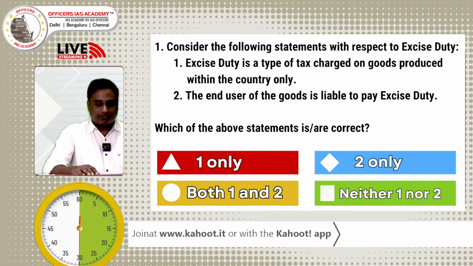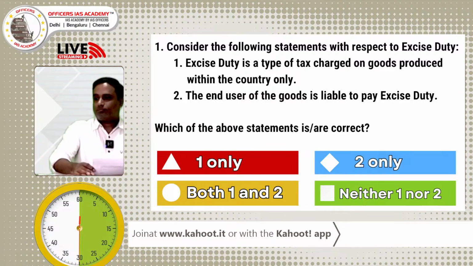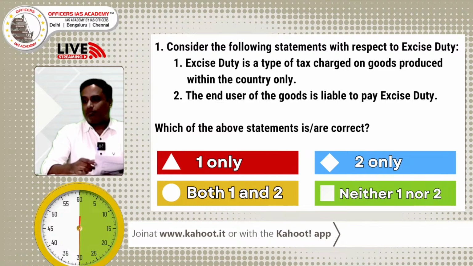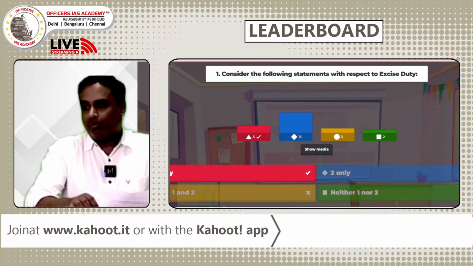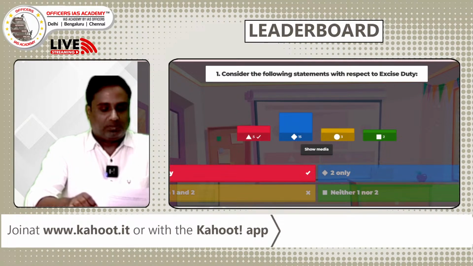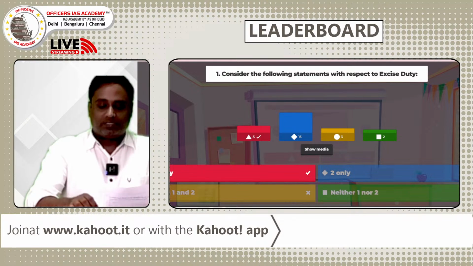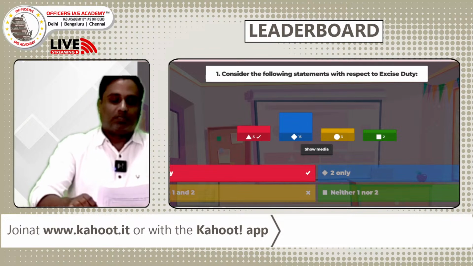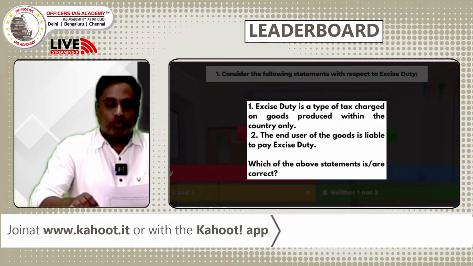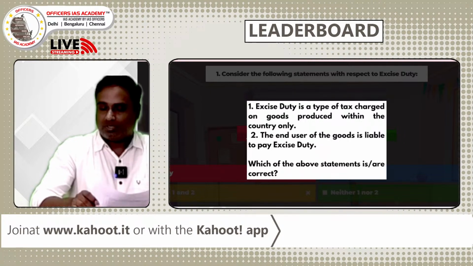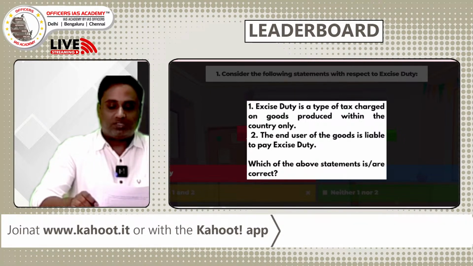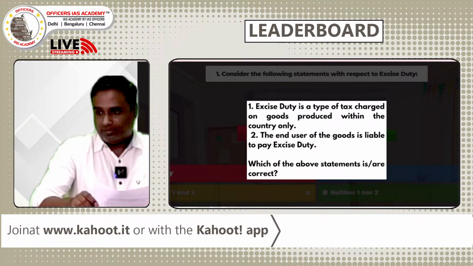Last 10 seconds to go. We got more than 25 answers. Yes, everybody answered now. Mostly 15 people have given answer B, but the right answer is A only. Excise duty is the type of tax charged on the goods produced within the country. That is the right statement. The second statement is wrong, that the end user of the goods is liable to pay the duty. No, only the producer, the manufacturer, will pay the excise duty. So only one statement is correct. The answer is A, not B.